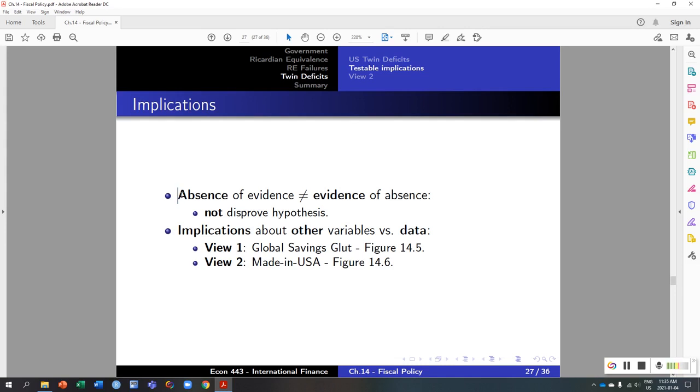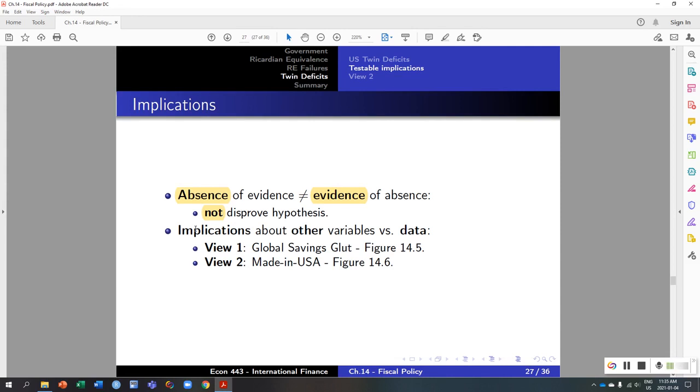Now, the absence of strong evidence for that twin deficit is not evidence of absence. In other words, just because you don't see it in the real world doesn't mean it's not actually there. There might be a lot of other things going on at the same time, even if that hypothesis is true, to show up in the mixed evidence that we've seen. In other words, that is not disproving the hypothesis of the twin deficits.